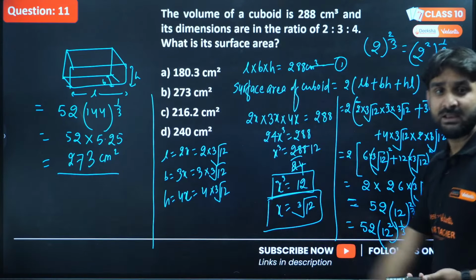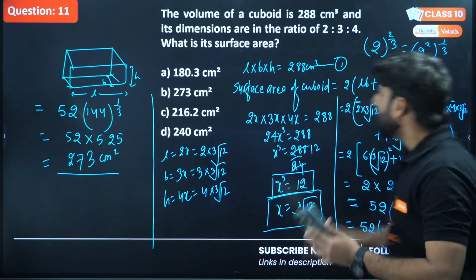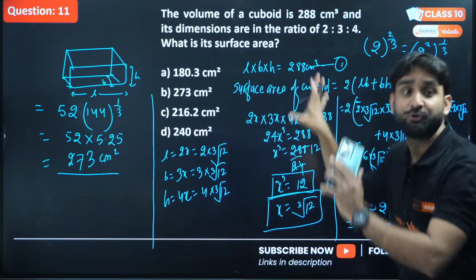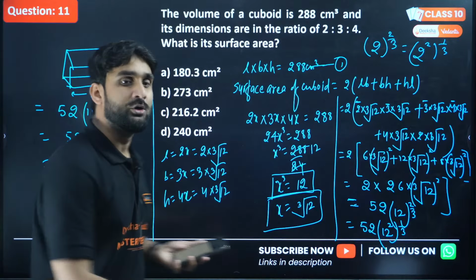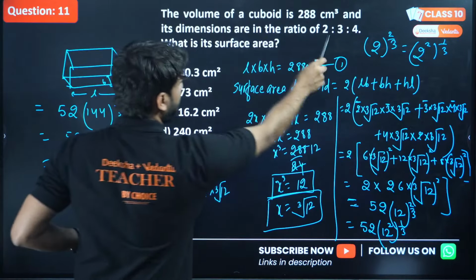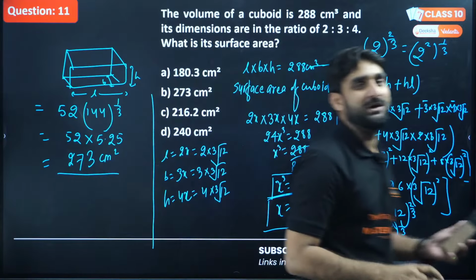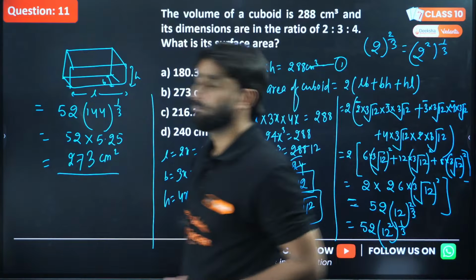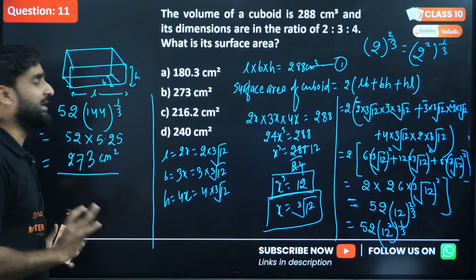Kindly check the answer and give me thumbs up whether this answer is correct or not. 273. The main thing is the procedure: how to initiate, how to proceed, how to start the solution, how to tackle the question. This question demands a bit huge mathematical calculation. Yeah, I know, but we cannot do anything because this is all about 1 mark in your exam, so we have to do the calculation as well.